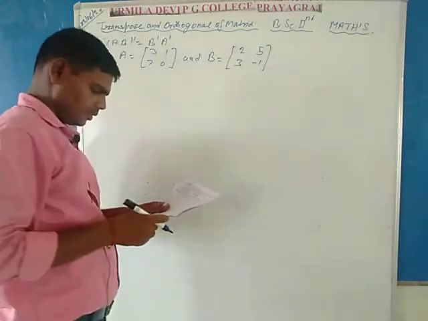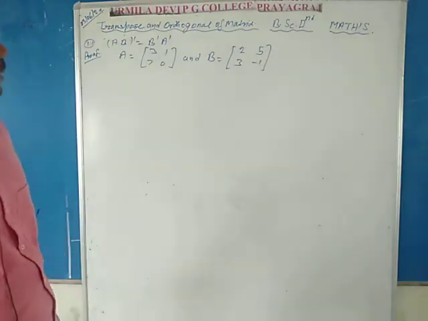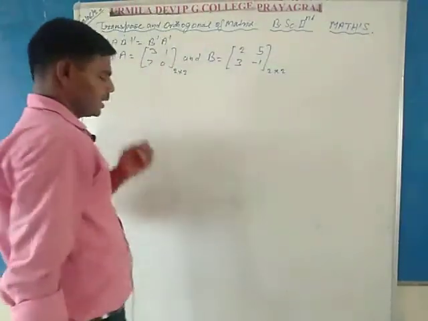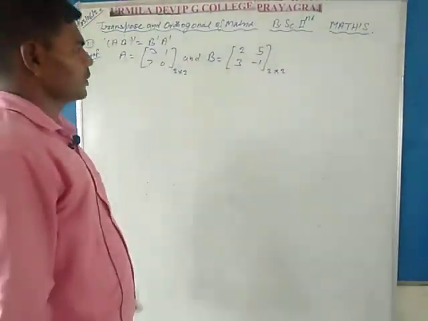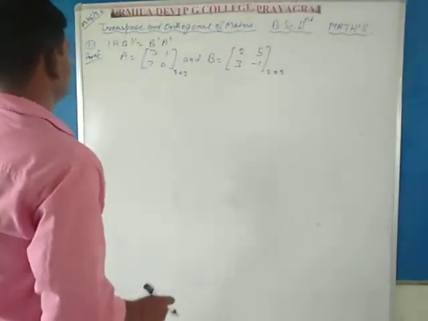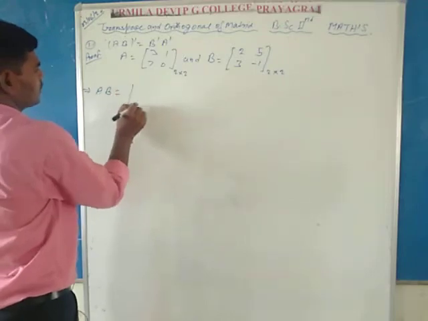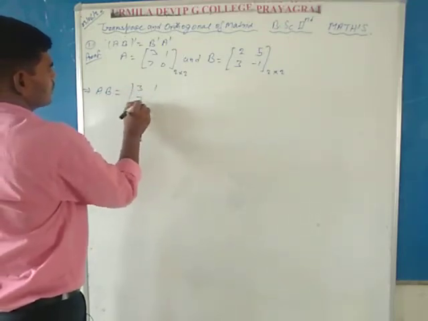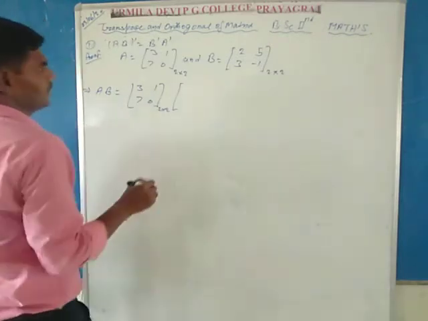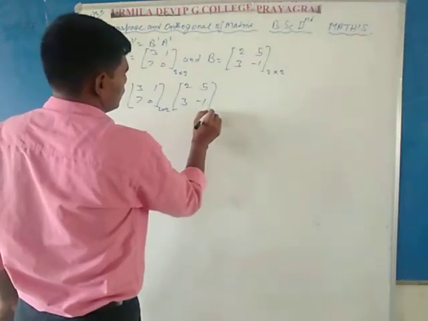Here we consider two matrices of 2 by 2 order. Matrix A is equal to 3 1 7 0 and matrix B is equal to 2 5 3 minus 1. First calculate the value of A into B, meaning AB is equal to: putting the value of A, 3 1 7 0, 2 by 2 order, and putting the value of B, 2 5 3 minus 1, and 2 by 2.